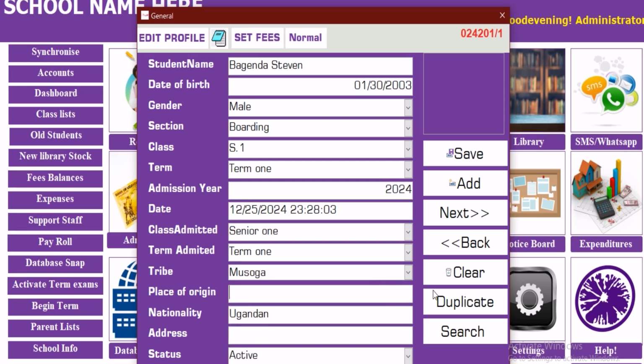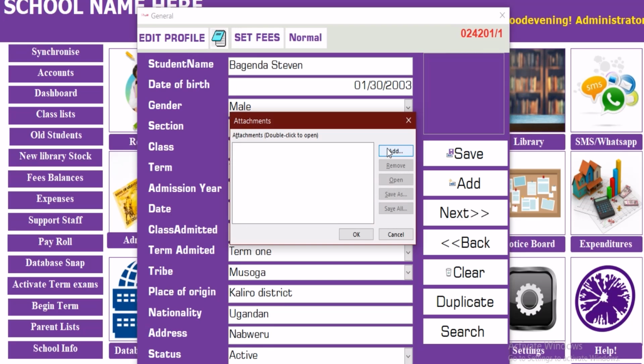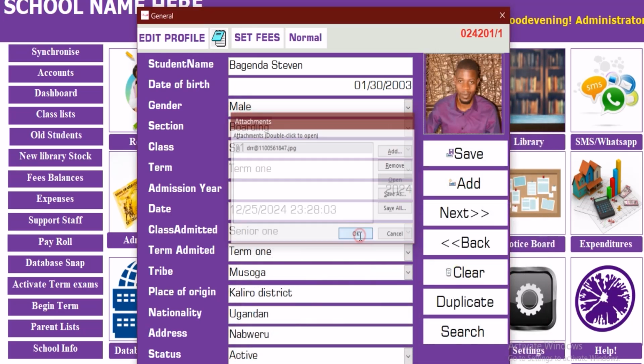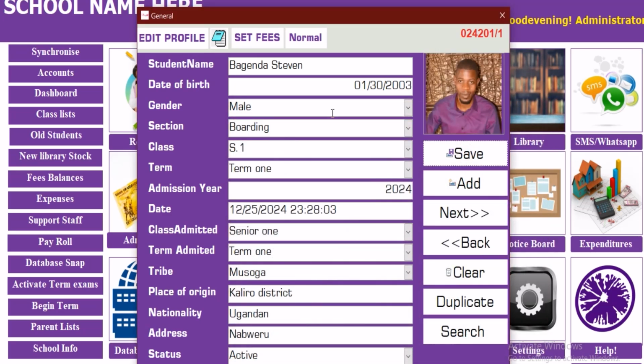Then place of origin is Kaliro district. We can say any other area of origin. We can say Nawel. Address is currently living in Nawel. Now the photo of the student, we can have that. Then from there we can save.